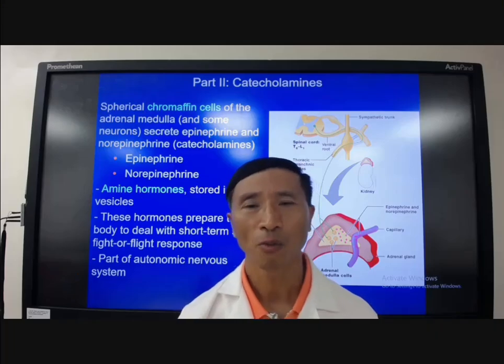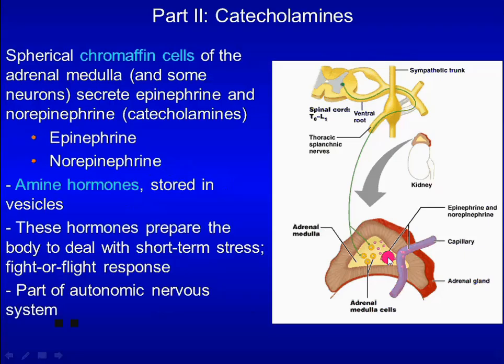Now, let's move to part 2. We will look at catecholamines. Spherical chromaffin cells of adrenal medulla secrete epinephrine and norepinephrine. They are amine hormones stored in vesicles. These hormones prepare the body to deal with short-term stress and mediate fight or flight response. They are part of autonomic nervous system.